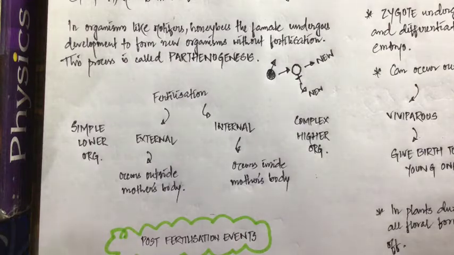So parthenogenesis is a condition where the male gamete and female gamete don't fuse with each other. The female gamete itself develops a new organism. I guess you have eaten grapes, right? Nowadays the grapes that we get don't contain any seed inside. Grape is a fruit, but inside that fruit we don't see any kind of seed. Sometimes we see bananas, and those bananas don't contain any seed. How are they formed? They are formed by the process of parthenogenesis. Clear? So in parthenogenesis the female gamete and the male gamete don't fuse, and the female gamete itself develops a new organism without fertilization.